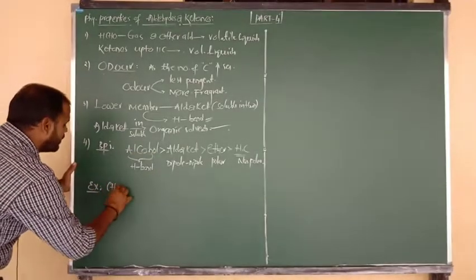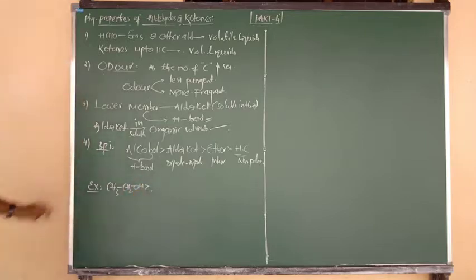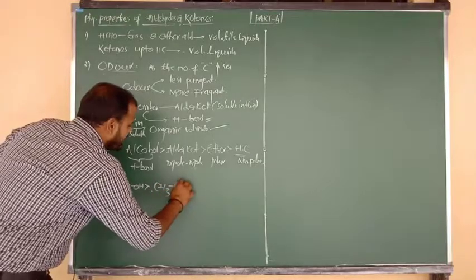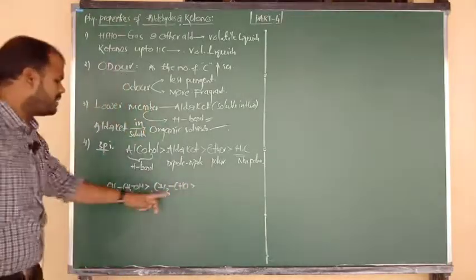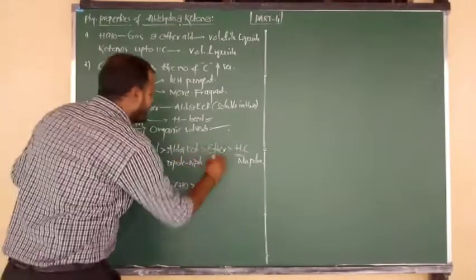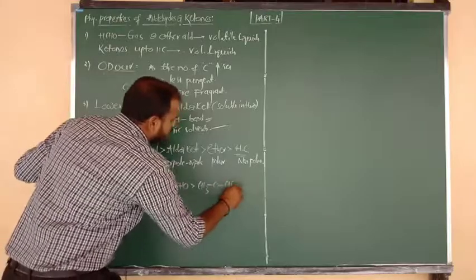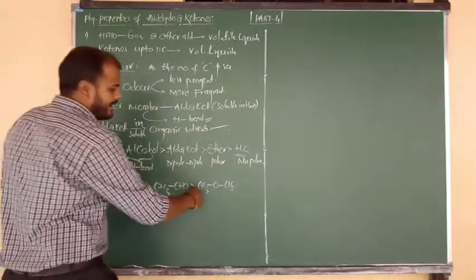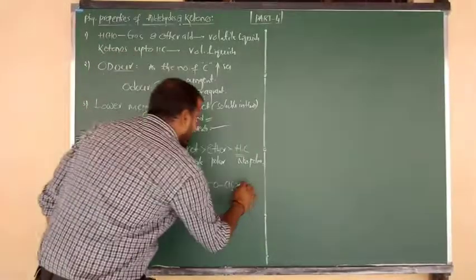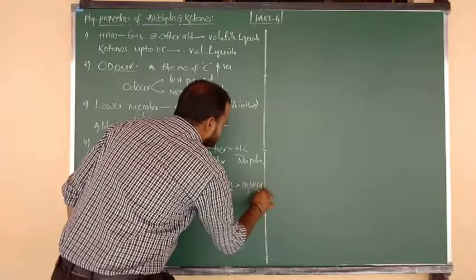First, suppose ethyl alcohol, CH3 bonded to CH2, CH2 bonded to OH. As compared to the aldehyde and ketone, let me consider one aldehyde, CH3 bonded to CHO, because both are having comparable nearby molecular masses. And one more example I want to consider from the ether category, CH3 bonded to O bonded to CH3, dimethyl ether. Let me consider another example from hydrocarbon, that is propane, CH3, CH2, CH3.